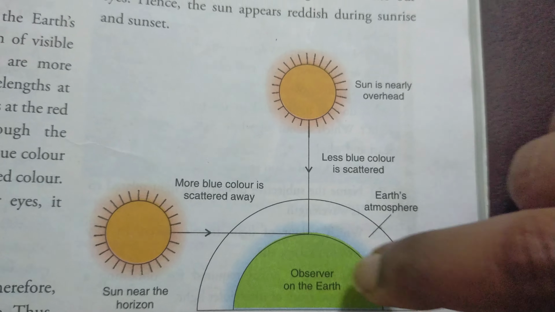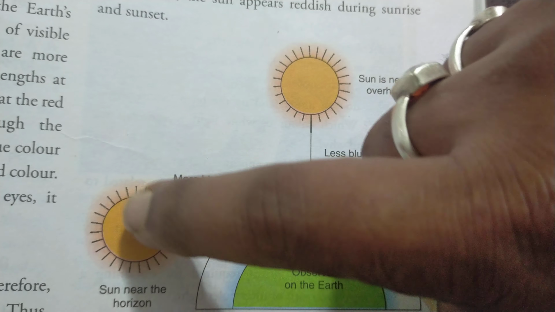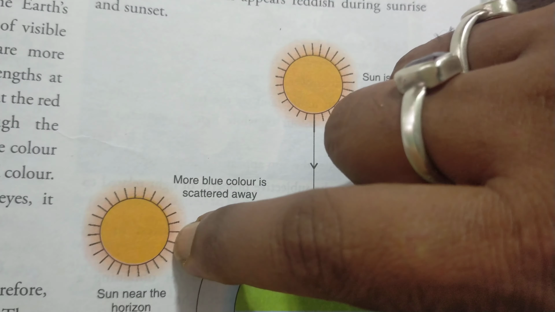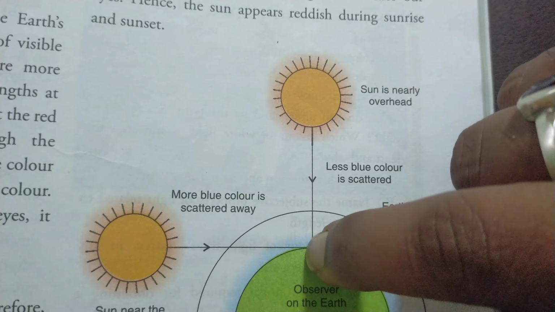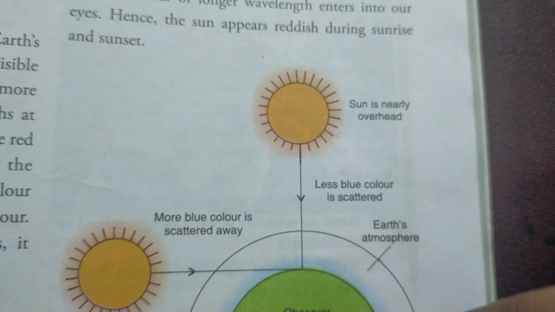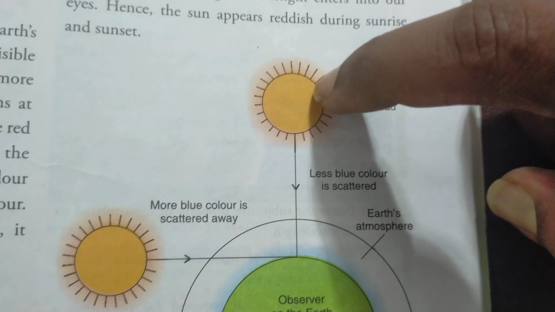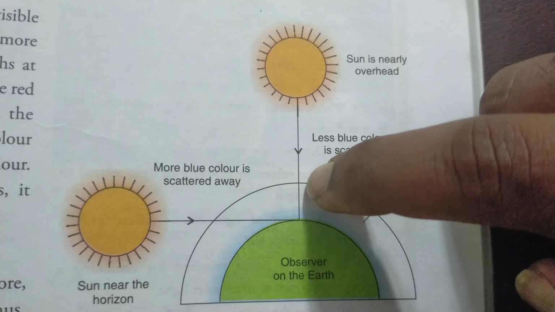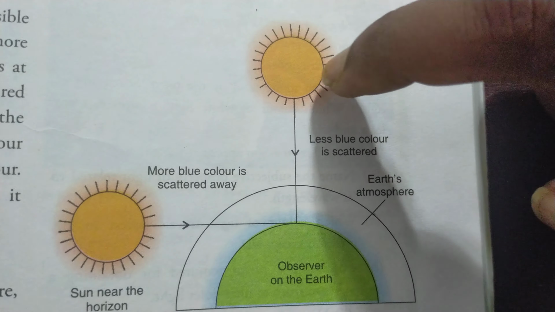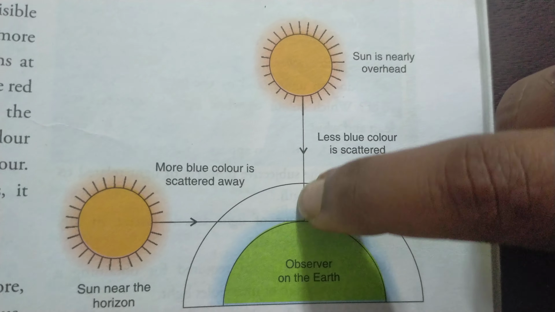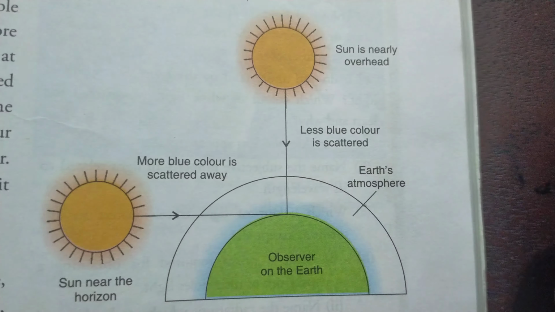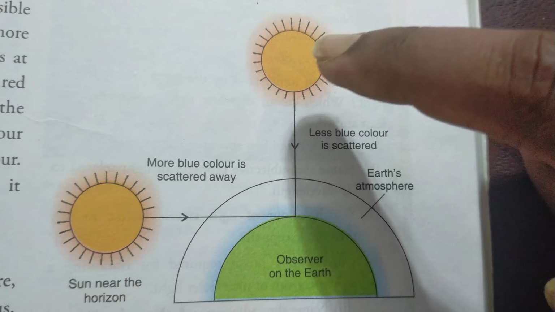When the sun is very near to the surface of earth, the light travels through a longer atmosphere, covering more distance. Similarly, when the sun is overhead at 12 p.m., it travels a small distance in the atmosphere, so the color of the sky is white at that time.